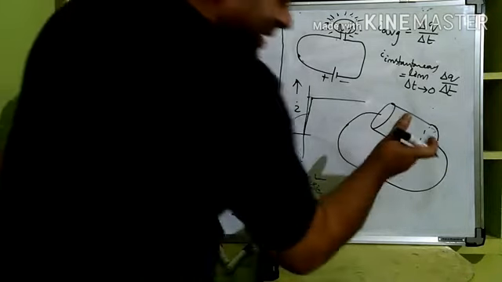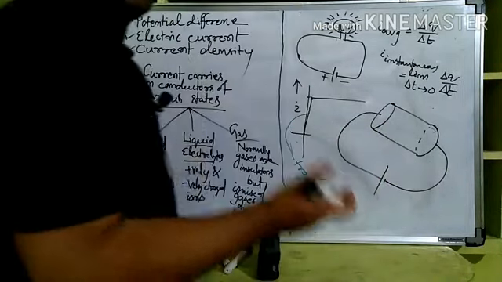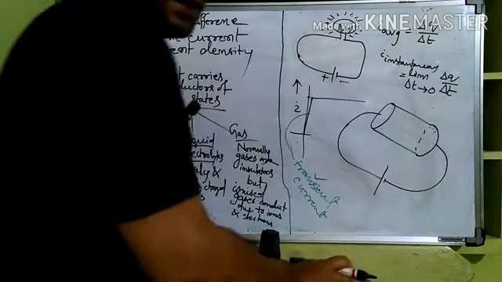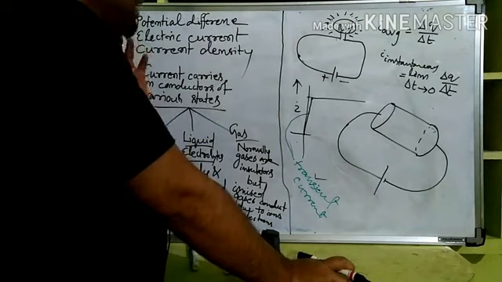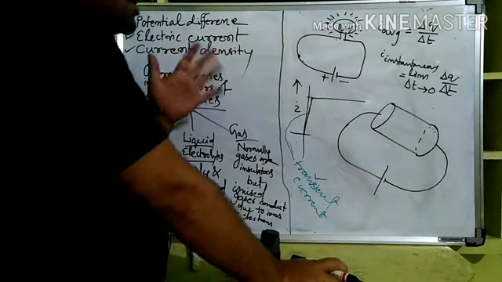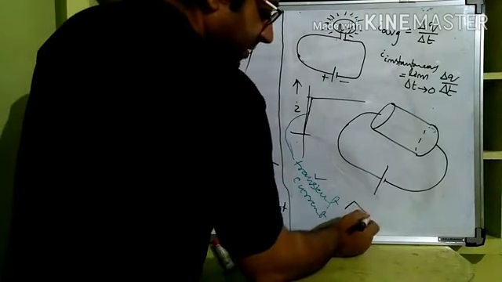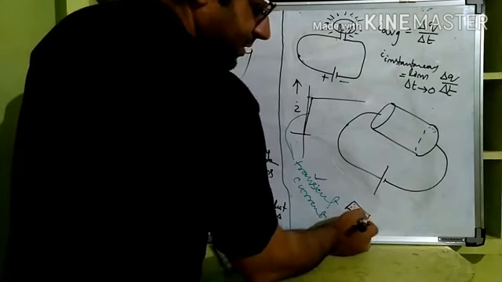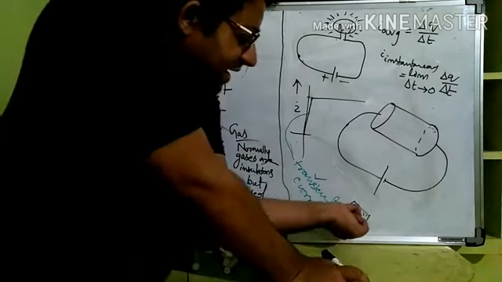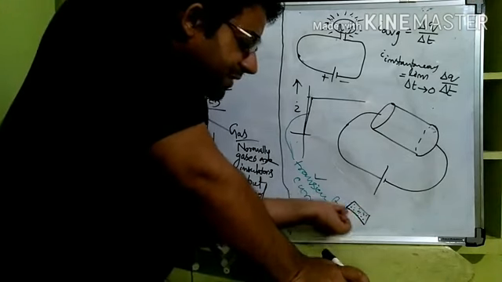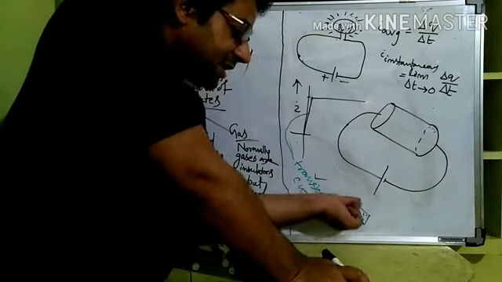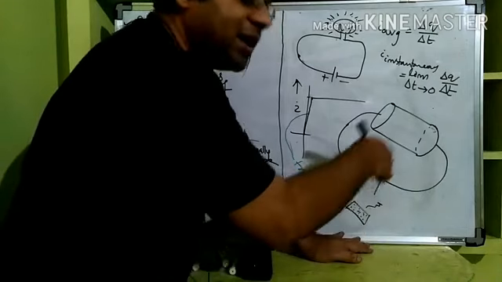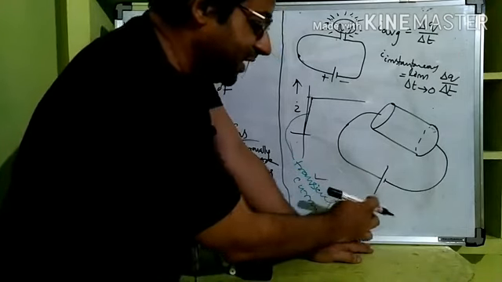So current is flowing through the conductor means what? Charge is flowing through the conductor. The charge is flowing means what is flowing in that actually? See, there are free electrons, right? You remember the concept of free electrons in a body? Whatever charges are present on this, if those charges are allowed to roam about the surface of the conducting material, but at the same time it's not allowed to leave the material altogether, then we call that free electrons, right?